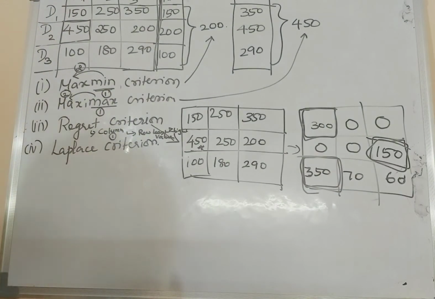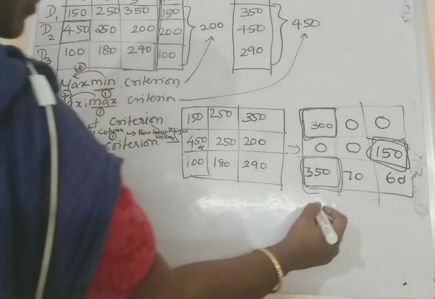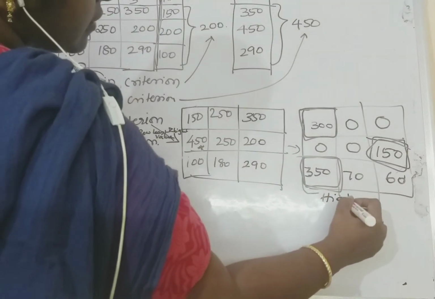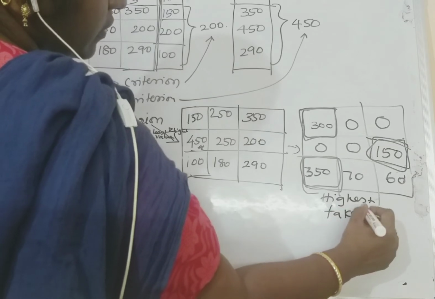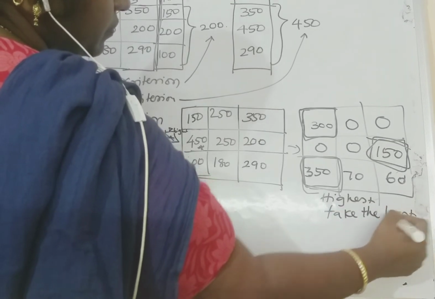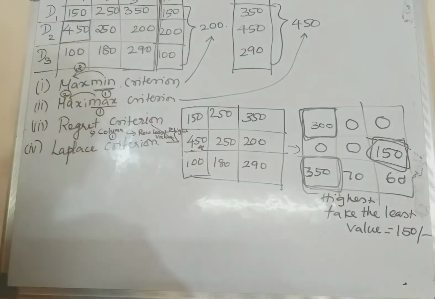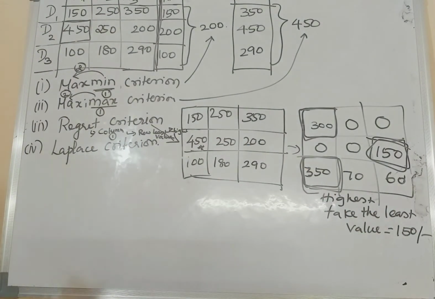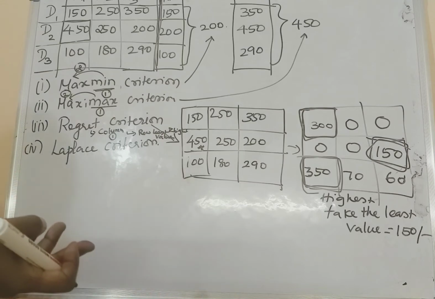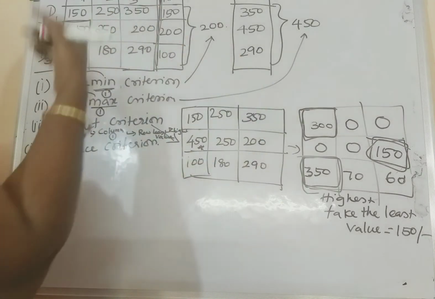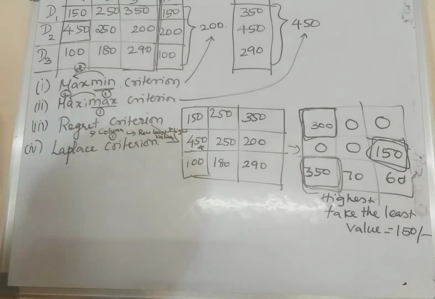Okay. So from this, you are going to take the least. From the highest, take the least value. What is the least value? 150. That is your least value. So what will be your result? Minimax of the maximum loss. That is the regret criterion. Regret criterion, the value will be 150. Hence the company can take decision 2. Got it? Because the 150 lies in the D2 row.